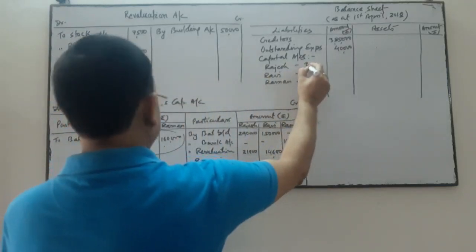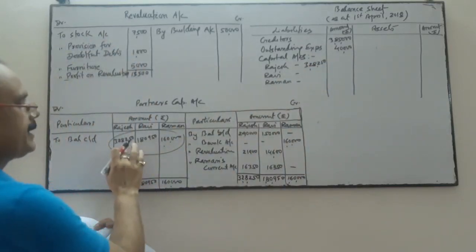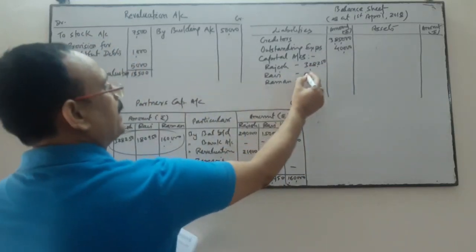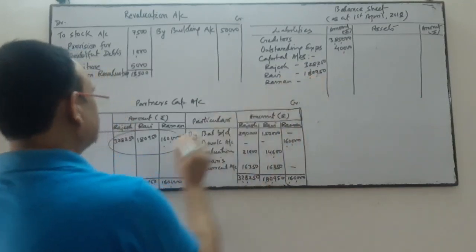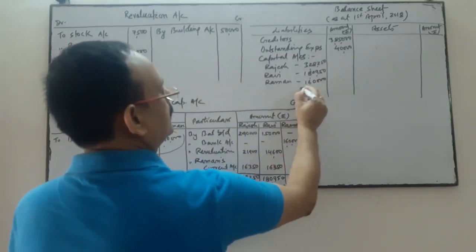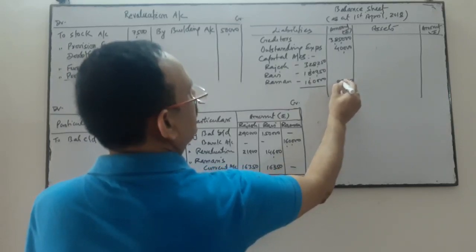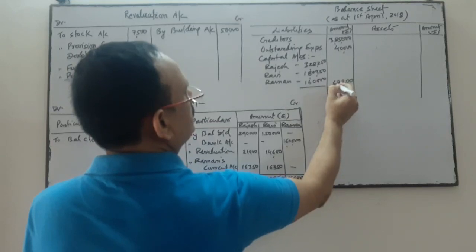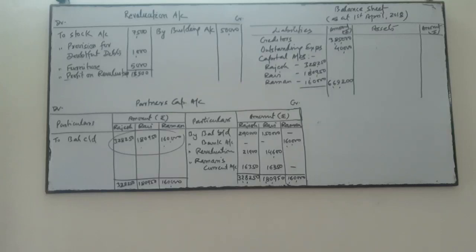So 3,28,250, this one is 3,28,250, 1,80,950 is for Ravi, and 1,60,000 is for Raman. So total capital is 6,69,000.